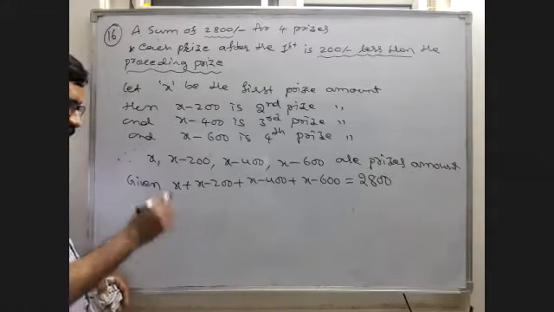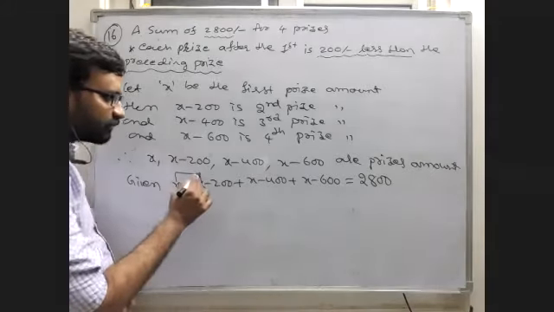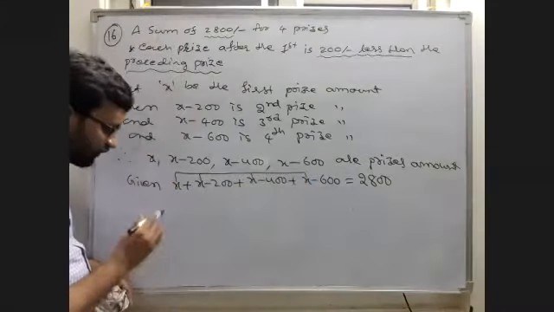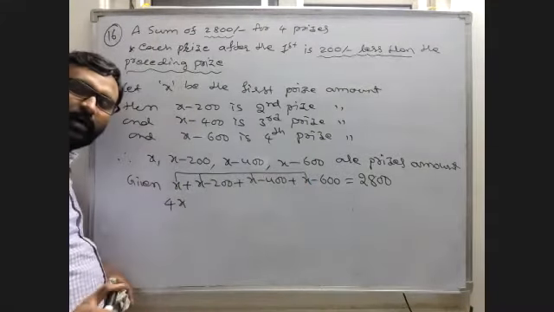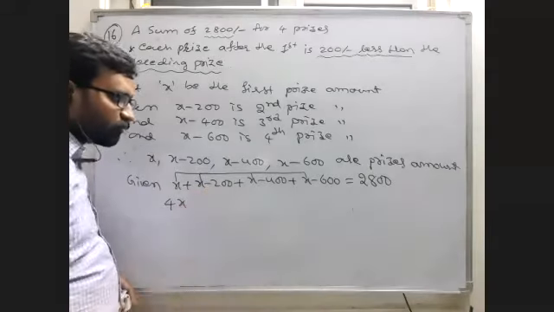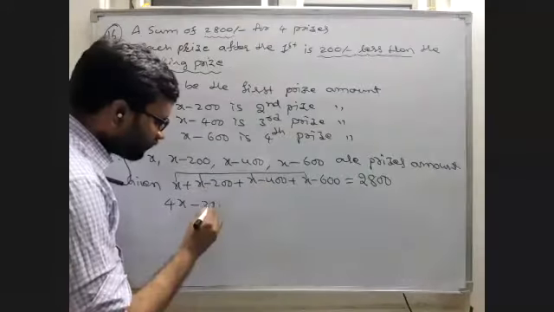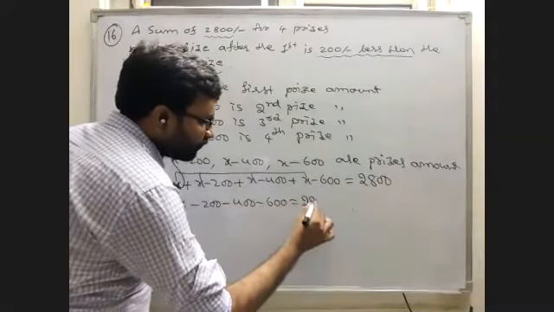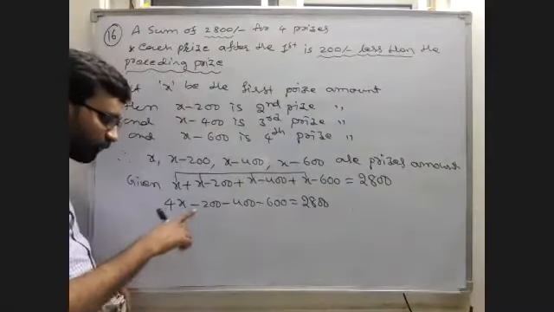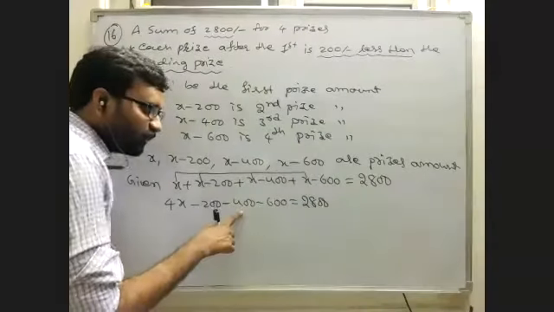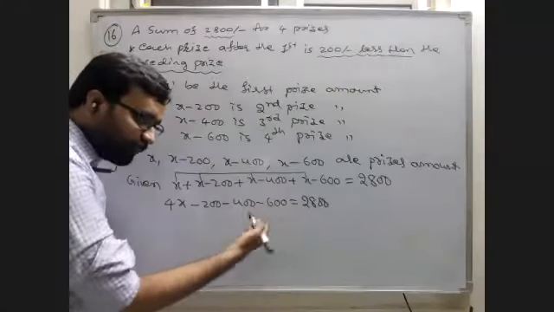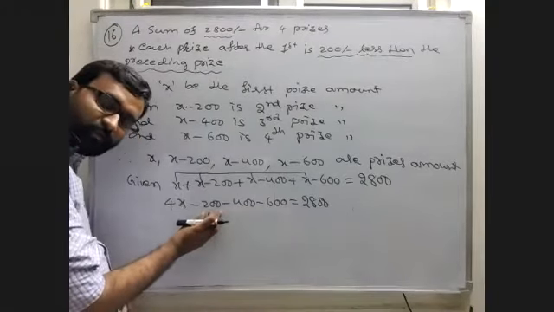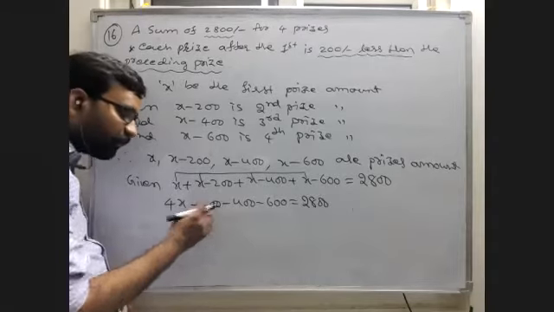Now, X plus X plus X plus X, four times we have, that is 4X. Now minus 200 minus 400 minus 600 is equal to 2800. Now minus 200 minus 400 minus 600: 600 and 400 is 1000, and 200 more is 1200, but all are negative.